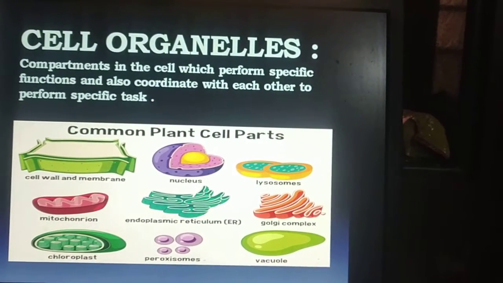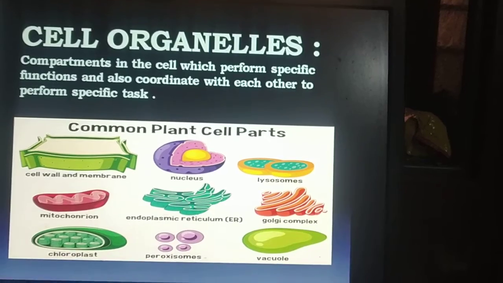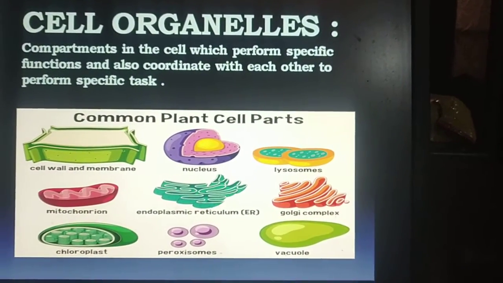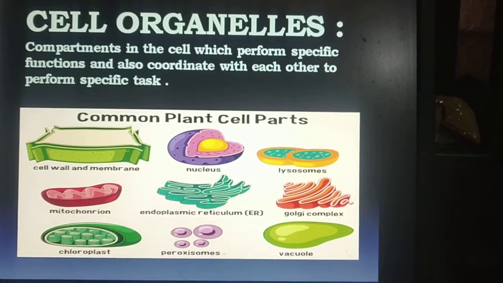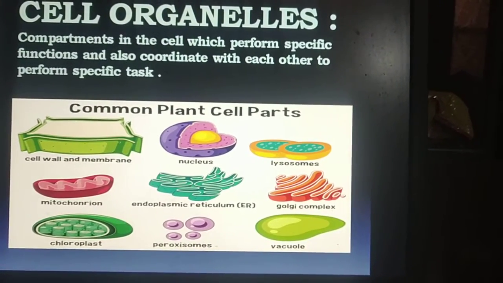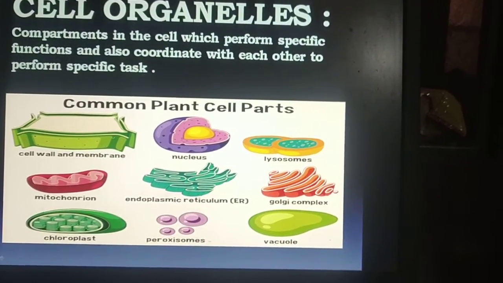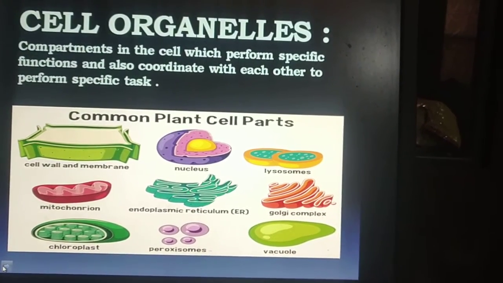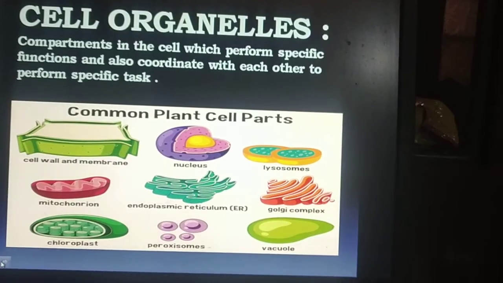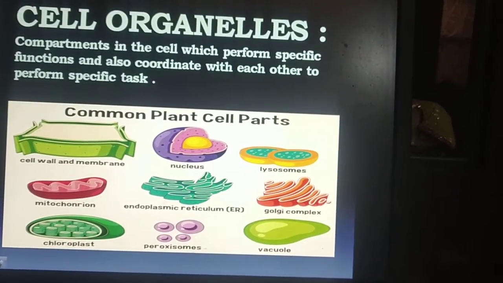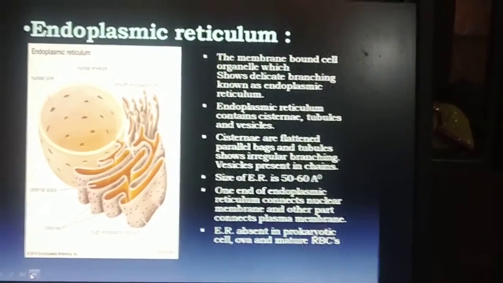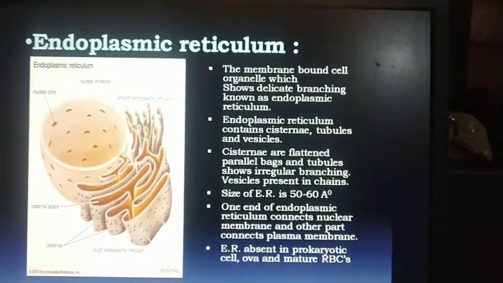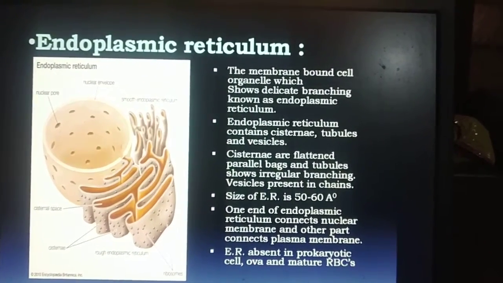All these three organelles are interconnected to each other, or there is a relation between them. In today's session, we deal with the detailed structure of these three cell organelles. Our first cell organelle is the endoplasmic reticulum.